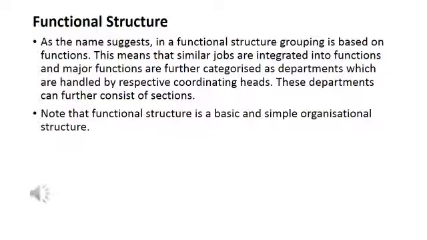So this means that similar jobs are integrated into functions, and major functions are further categorized as departments, which are handled by the respective coordinating heads. These departments can further consist of different sections. So this is a basic and simple organization structure, and when we choose to have this functional structure, we make sure that there is specialization in different departments. Specialization means that, for example, the marketing department is specialized in marketing only, the finance department is specialized in finance, and whatever functions are given to them, they perform them at best.